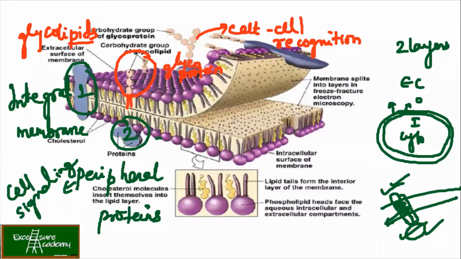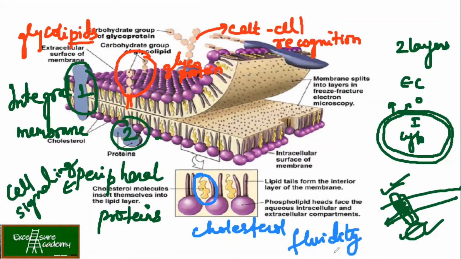Okay. Then in between, if you see, you have the cholesterol. So here we have the cholesterol, and that's why cholesterol is important in our system. You just cannot have a high amount in your blood circulation, but it is required for your cell membrane's fluidity. We'll discuss in detail how cholesterol actually regulates this.